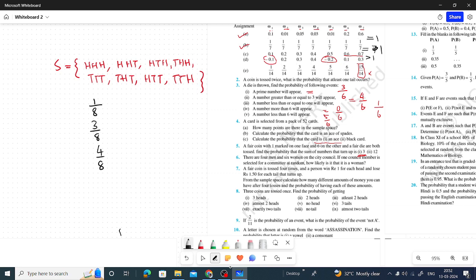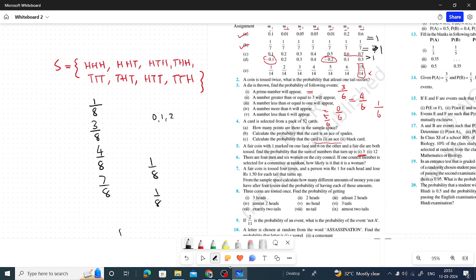And at most 2 heads. At most 2 heads means 0 heads, 1 head, 2 heads. Maximum 2 heads. 0 heads is also possible. 1, 2, 3, 4, 5, 6, 7. 7 by 8 is the answer. No head: here you can see 1 by 8, only once it comes. No head means 3 tails, only one. Again 1 by 8.